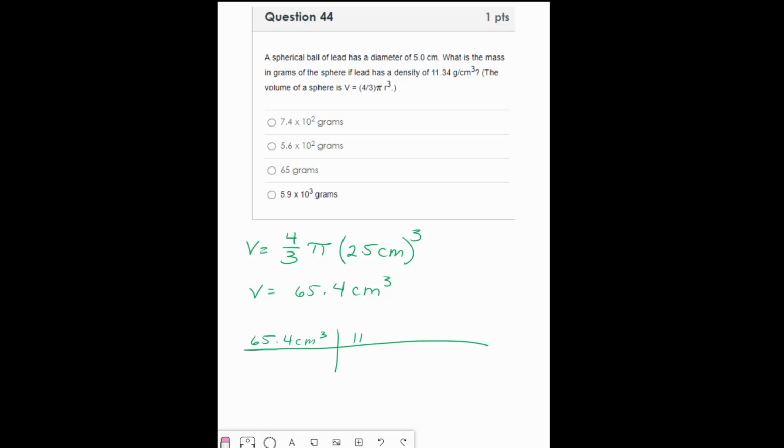The density is 11.34 grams per centimeter cubed. 65.4 times 11.34 divided by 1, of course. I get 741, and that would be grams. So that would be 7.4 times 10 squared grams with my 2 significant digits. So 7.4 times 10 squared.